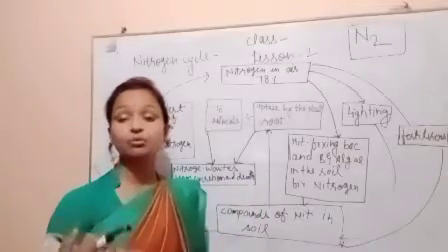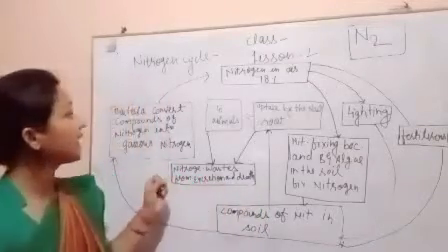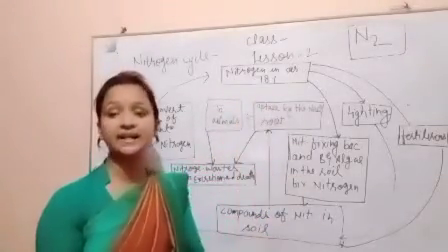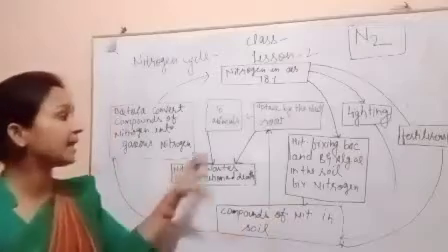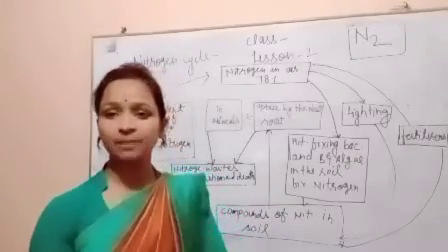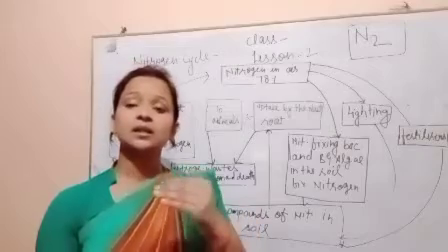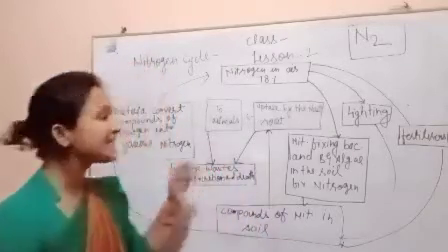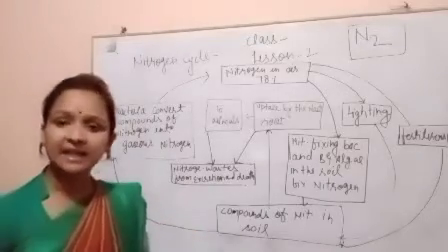So this is the nitrogen cycle: how nitrogen changes into nitrates, how first it changes into a simpler form, then it is taken by the plants and the animals. This is all about the nitrogen cycle.